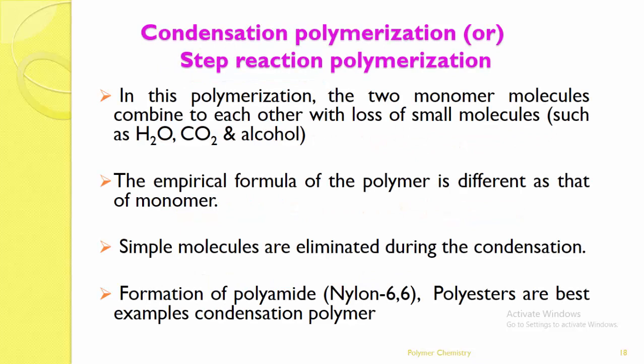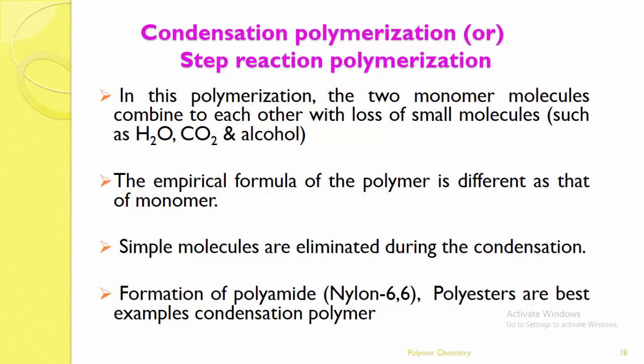Next, second is condensation polymerization. As we have seen, there are two types of reactions. One is the chain reaction, addition reaction. Second is condensation polymerization, or step reaction polymerization. This is very important. Here the reactions are condensed. The two monomer molecules are combined to each other with a condensation process with loss of some small molecules. In this polymerization, the two monomer molecules combine with a loss of small molecules to form a bigger molecule, a polymer molecule or macromolecule.